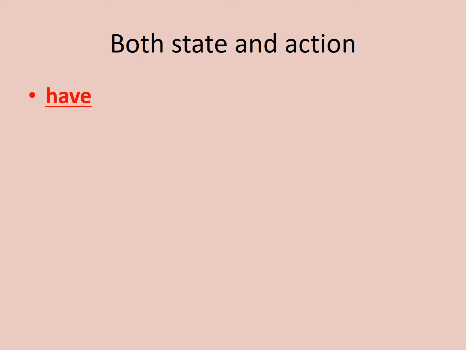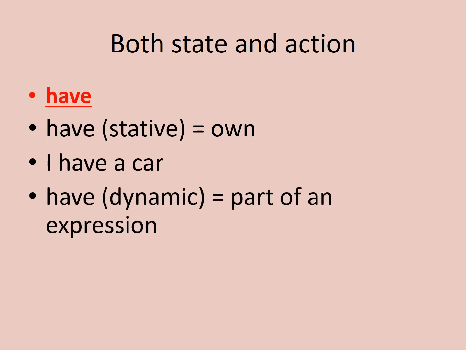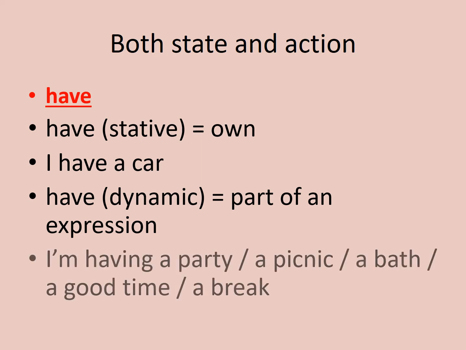Let's see together. For example, have. If I say it as a stative verb, it means own, something I have, something I own, like I have a car. But if it's a dynamic part of an experience, like when I say I'm having a party, it's not something I own. I'm having a picnic, I'm having a bath, I'm having a good time, I'm having a break.